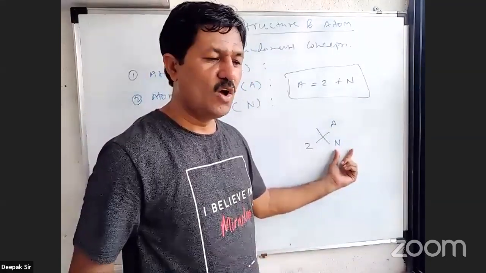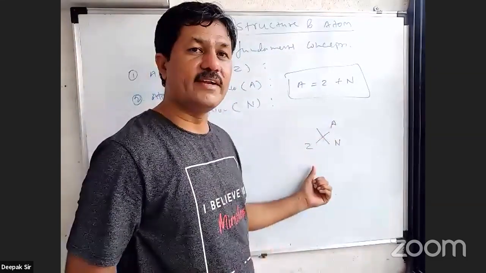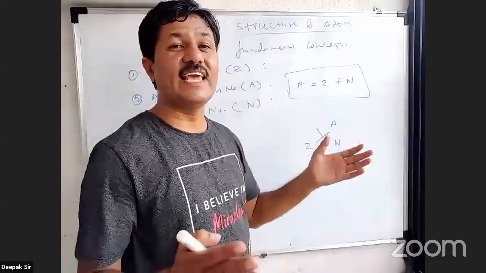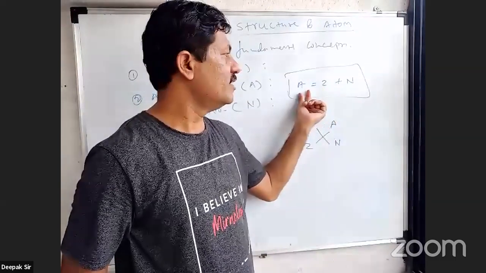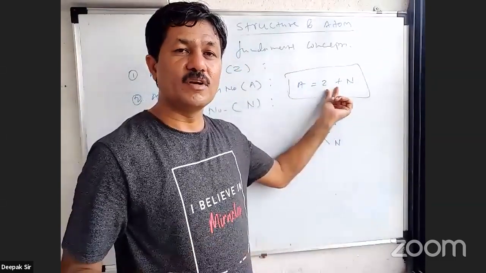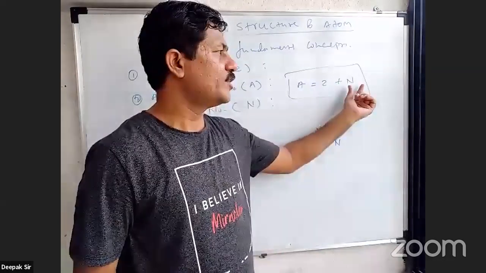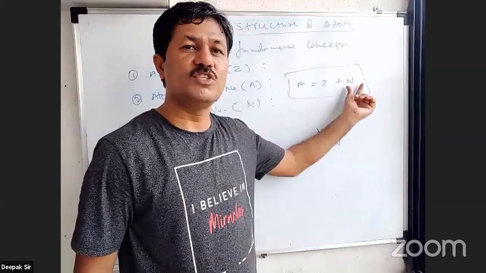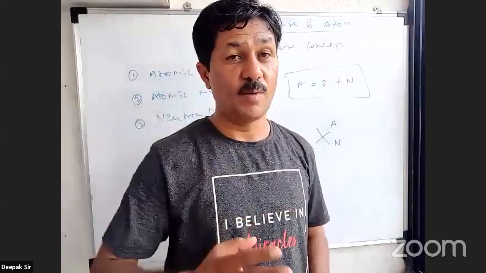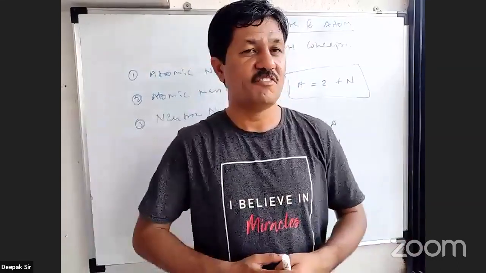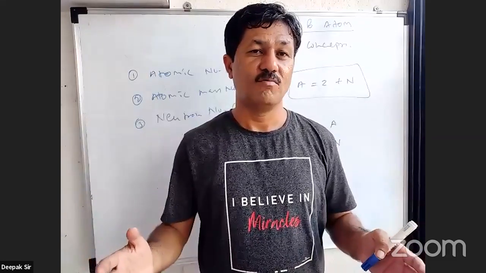So in that sense, this is the general representation of a nuclide, and these are the properties. What is this A? Mass number. What is mass number? Total number of protons and neutrons is called the mass number. What is Z? Z is atomic number. The total number of protons present in the nucleus of an atom is called the atomic number. And the total number of neutrons present in an atom is called the neutron number. So there are 3 fundamental definitions related with an atom. Clear? Apart from this, we have to discuss some more definitions, called isotopes, isobars, isotones, and so on. We'll discuss them in tomorrow's lecture.